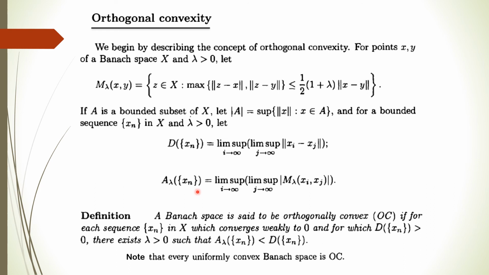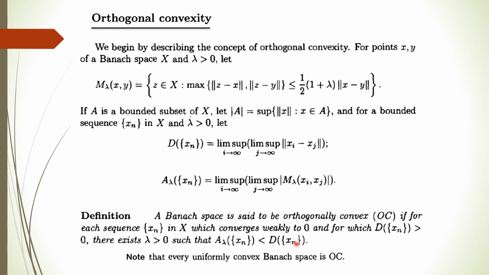Okay. So a Banach space is said to be orthogonally convex, denoted by OC, if for each sequence in X which converges weakly to 0 and for which the max distance D of xn is strictly greater than 0, there exists lambda greater than 0 such that A lambda of xn is strictly less than D of xn.